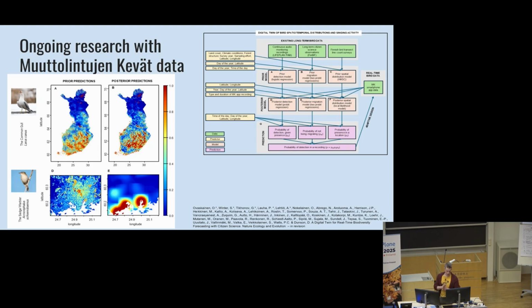And then the other example, sedge warbler, the map shows the capital area around Helsinki, and there actually the prior prediction for where we might see the species is quite bad. But when we combine the prior information with this phone app data, we see that the species is actually very strictly confined around these few bay areas that have these reed beds which the species uses. So we are actually able to improve these distribution maps a lot with this phone app data.